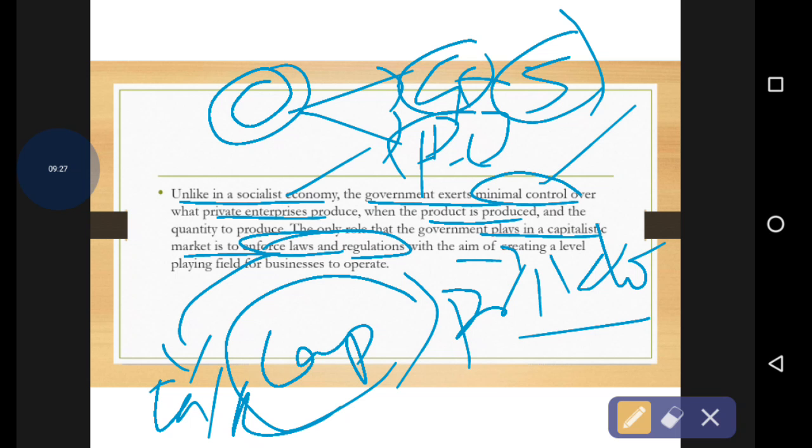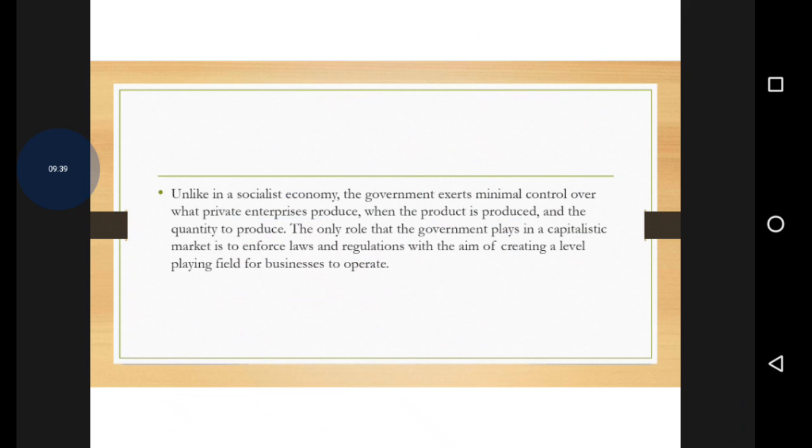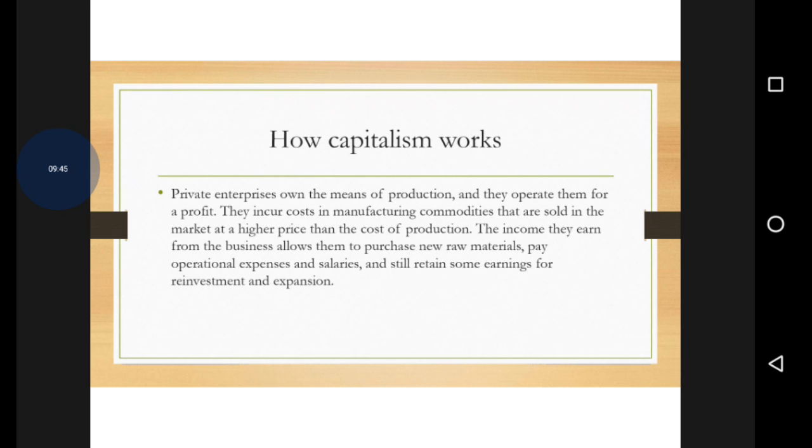And the capitalistic society plays a very good role in the field of business to operate. They are business minded. They don't have to believe in the welfare of the people.